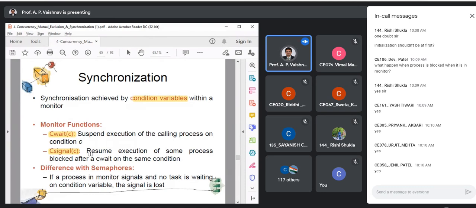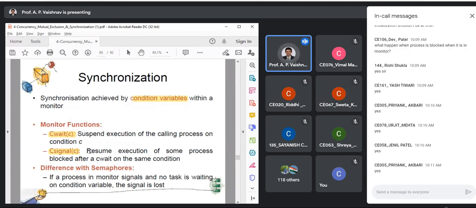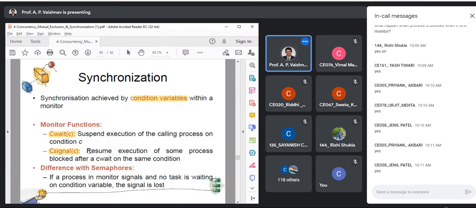cSignal resumes the execution of some process which was blocked after a cWait call. So what do you think? It is just like samWait and samSignal, with similar behavior. samWait was used for blocking the process, and similarly samSignal was used to unblock a process.